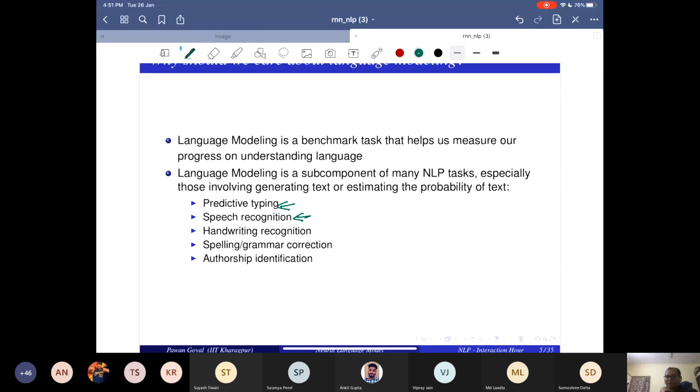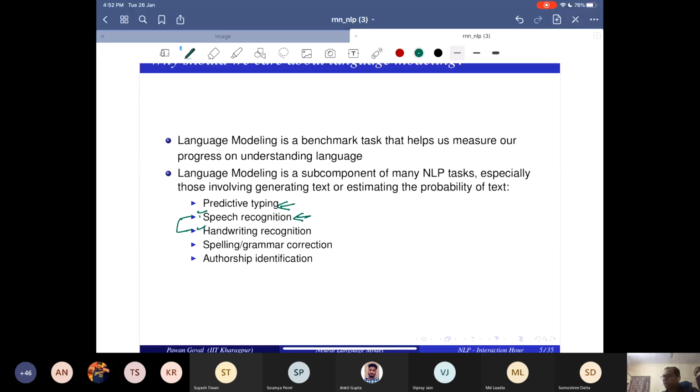Handwriting recognition. Somebody has written in handwriting, you have to do OCR and then come up with the actual text. But how likely is the text? That's what is told by language models. So they are very similar applications, with different modalities. You don't even work with text. This is on speech, this is on images.